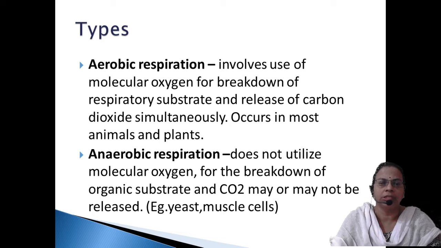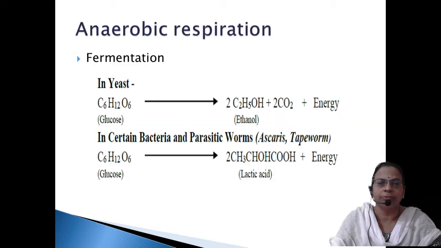Mainly it takes place in yeast cells in the absence of oxygen, and in case of deficiency of oxygen in our body, especially in muscle cells, there can be production of lactic acid. So lactic acid fermentation takes place in muscle cells and alcoholic fermentation takes place in yeast cells.